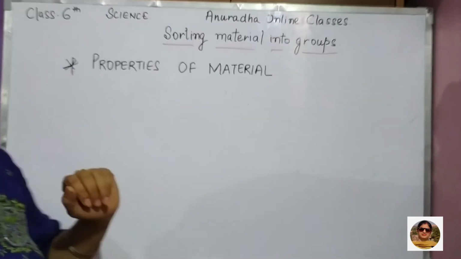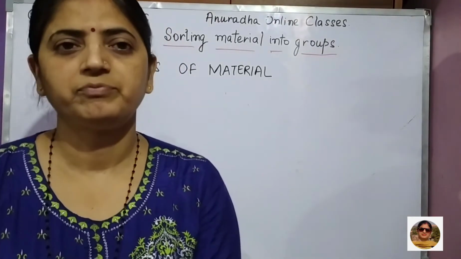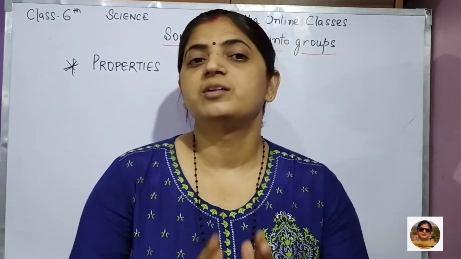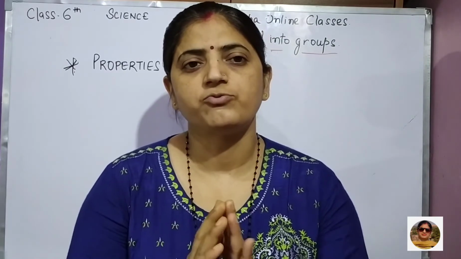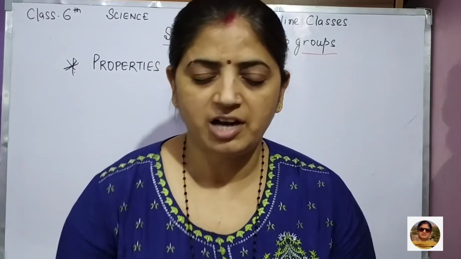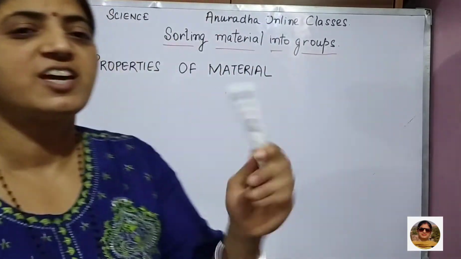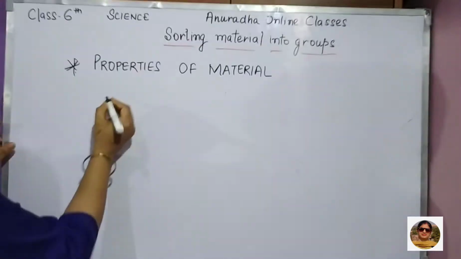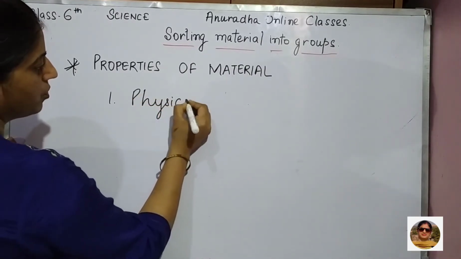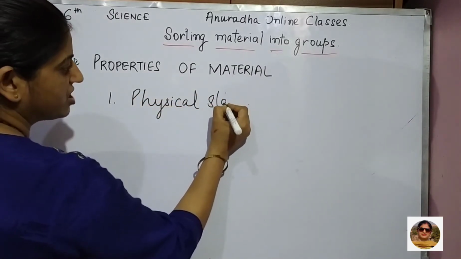Now come to the next point, that is more important: properties of material. What are the different properties of material? There are some common properties on the basis of which matter can be classified. In that, the first one is how it looks physically. What is its physical state?